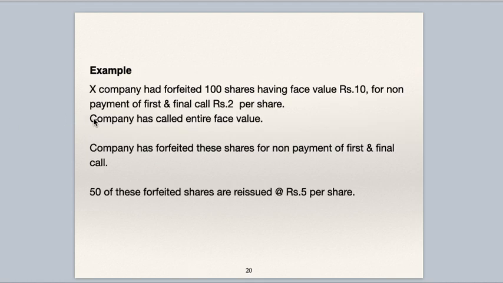We'll see one example so that it will be very clear to you. The same earlier example will continue. X company had forfeited 100 shares having face value 10 for non-payment of first and final call of 2 per share. The company has called the entire face value. The company has forfeited these shares for non-payment of first and final call. 50 of these forfeited shares are reissued at 5 per share. So the company has forfeited 100 shares but reissued only 50 shares at 5. Now we'll see the entries for this.